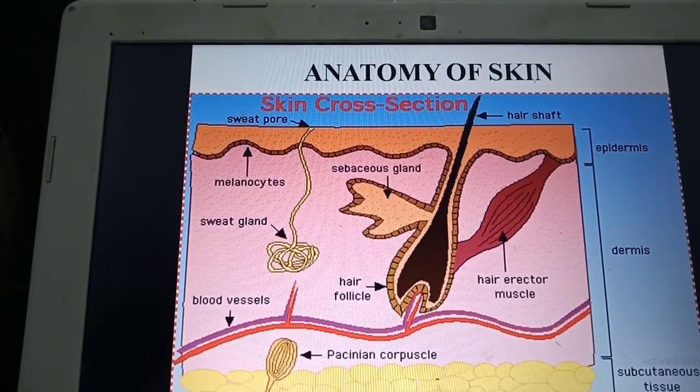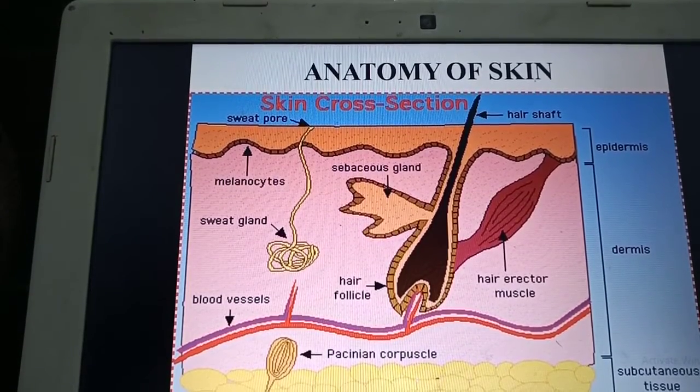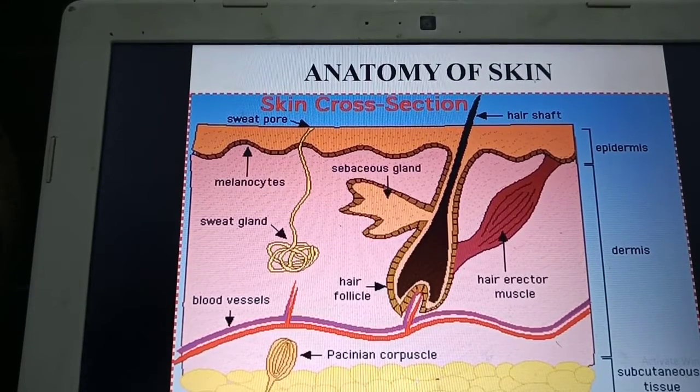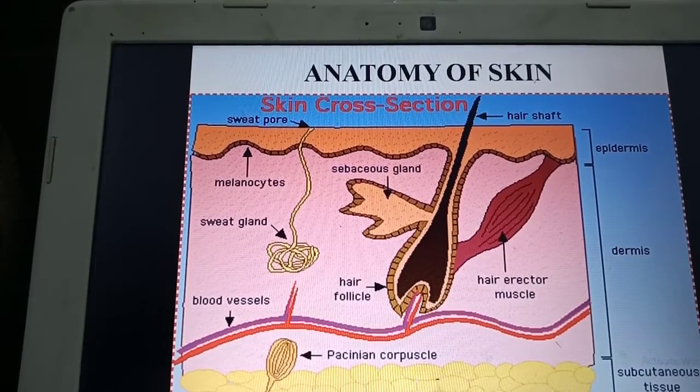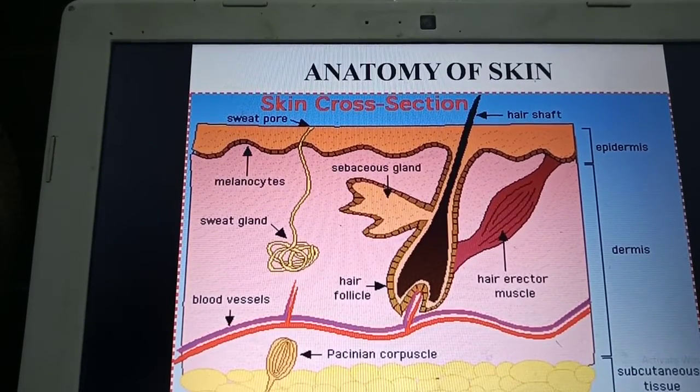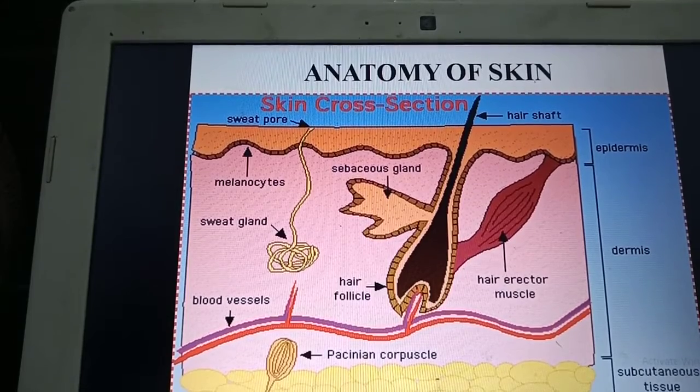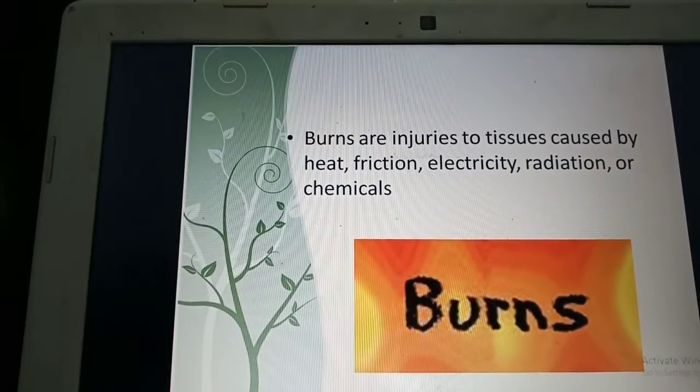We have the epidermis, the dermis. The epidermis is the outermost layer. Dermis just lies below the epidermis, and you have the sweat glands and the sebaceous glands. As you see, it also has hair follicles, and below the dermis you have the subcutaneous tissue, which does not have blood vessels. And the fourth layer below the subcutaneous tissue is the muscles, and below that you have the bones. Now we are going to see what are burns and what are the causes for burns.